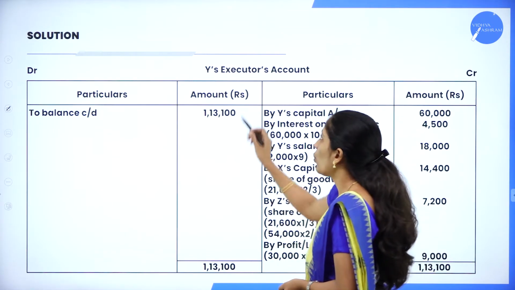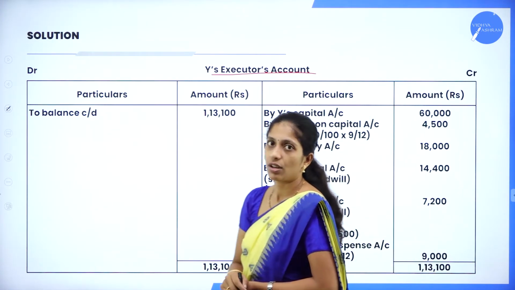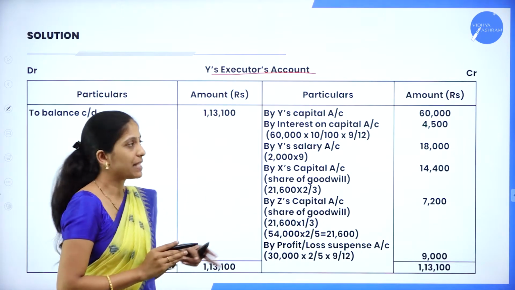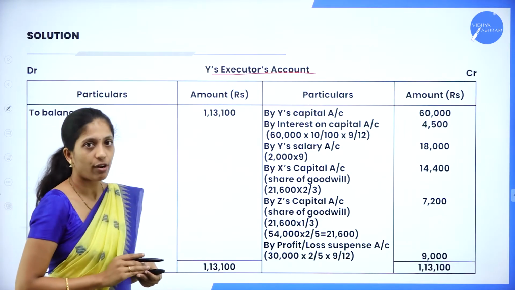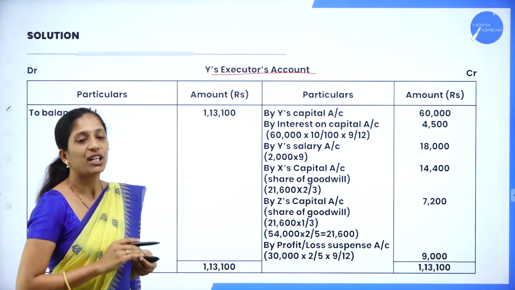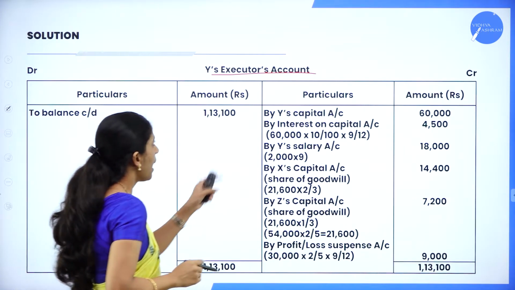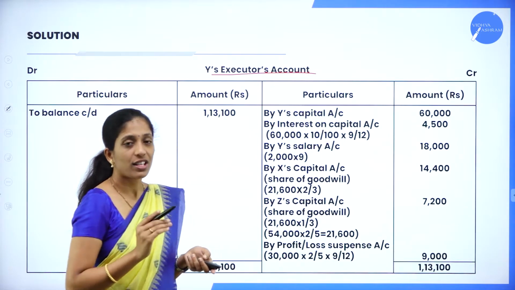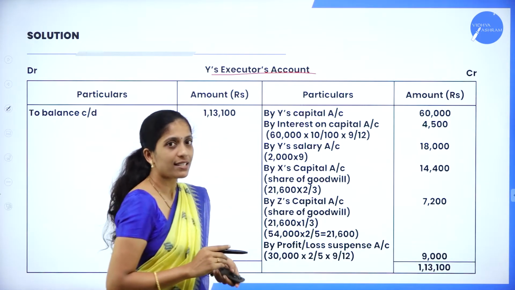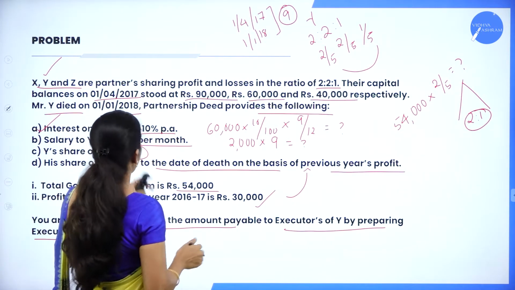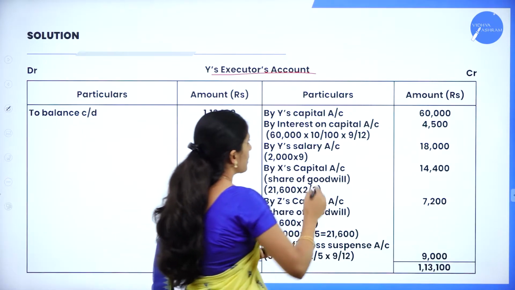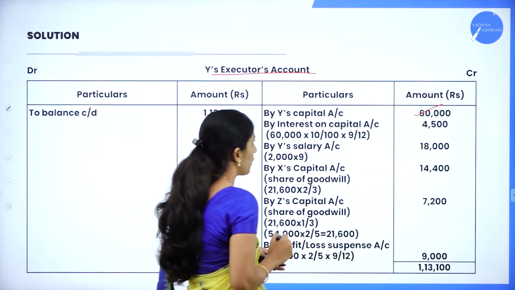So write the heading, Y's executor's account. We know the format. We have a debit as well as a credit side. Under the debit side, particulars and amount, and the credit side also particulars and amount. First we'll take the capital of the deceased partner, as by Y's capital account. The deceased partner is Y. What is the capital of Y here? That is 60,000. So take this as by Y's capital account, 60,000.